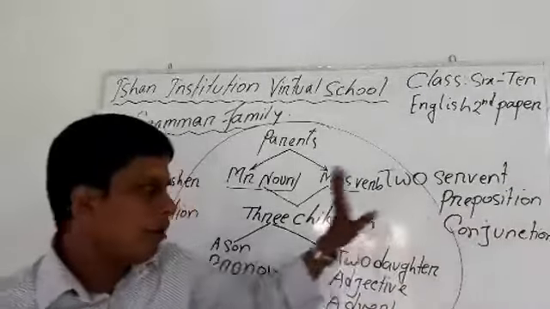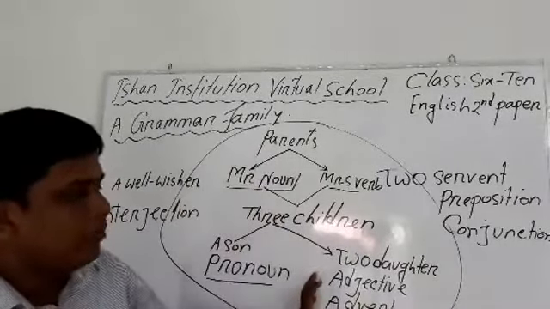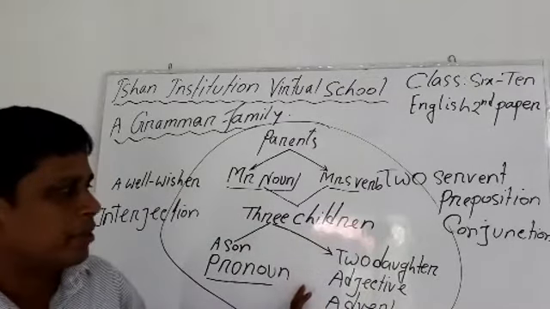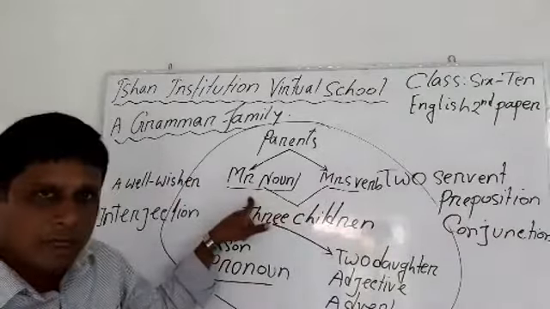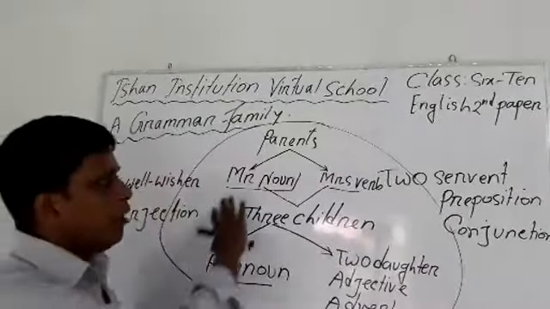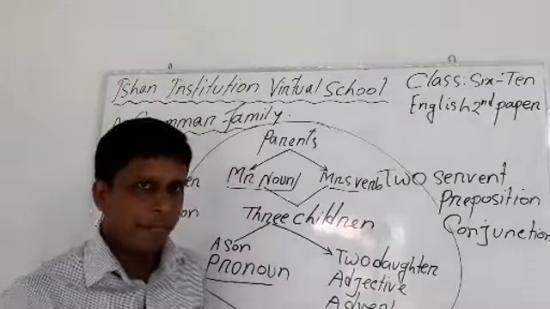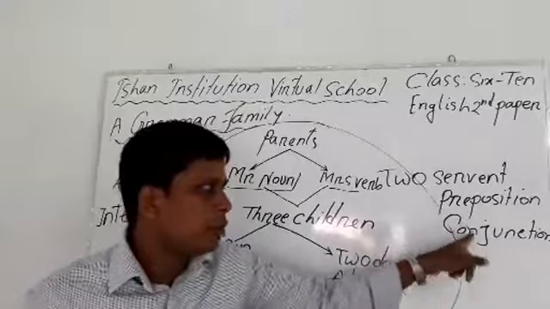Preposition also works for all the family, for all the members of that family, but he is the official servant of a noun. But here conjunction works for all the members of that family. This is the difference between this servant, preposition and conjunction.